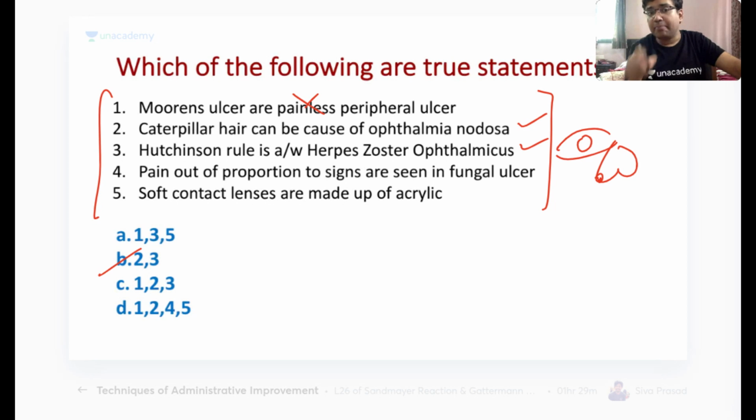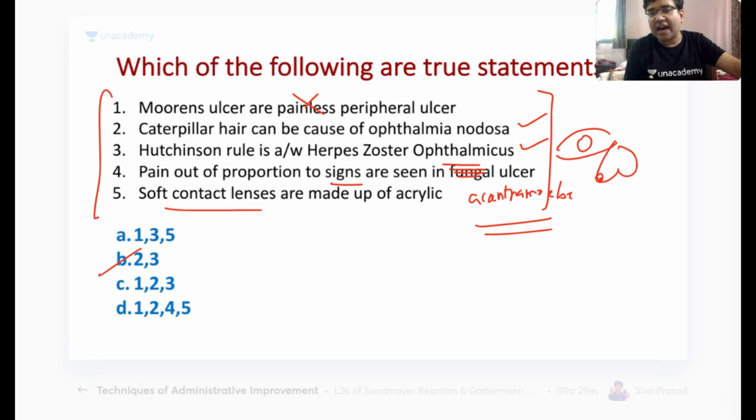This is also correct. Pain out of proportion to the signs is seen in fungal ulcer? It is not the fungal ulcer that is happening. It is there in the acanthamoeba ulcer. The pain is out of proportion. Why? Because the parasite can involve the nerves there.